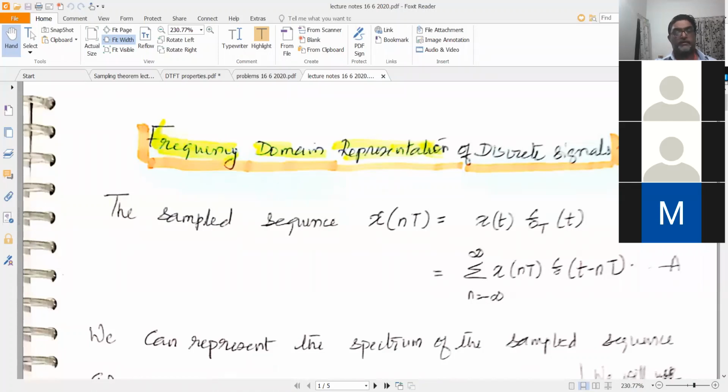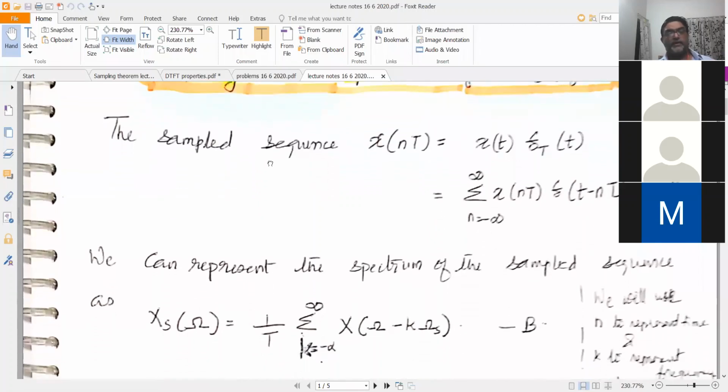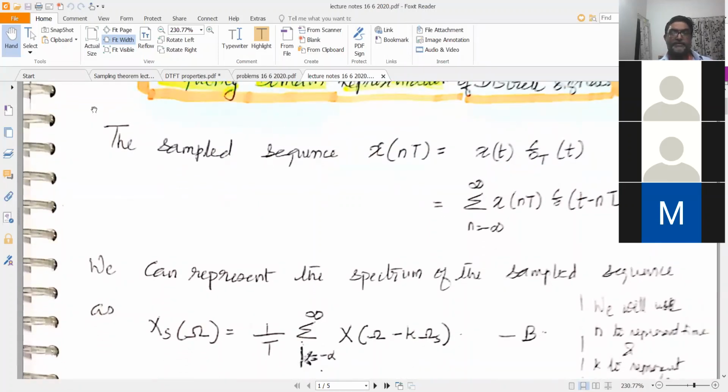It's visible. Right. So now we will be looking at frequency domain representation of discrete signals. Remember that the last class I had taken was about the sampling theorem, right? Once you sample a signal x(t), you end up with the samples of the signal, which you call a discrete sequence. So samples of a signal is therefore a discrete sequence. So I will just revisit the sampling theorem to formulate your frequency domain representation of discrete time signals.